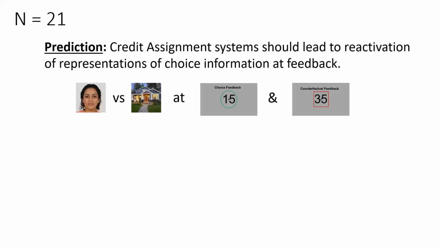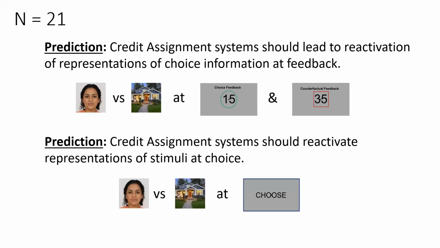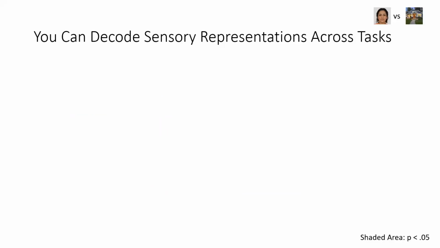We had two predictions for this study, the first being that the credit assignment system should lead to reactivation of representations of choice information at feedback, and the second being that credit assignment system should reactivate representations of stimuli at choice.